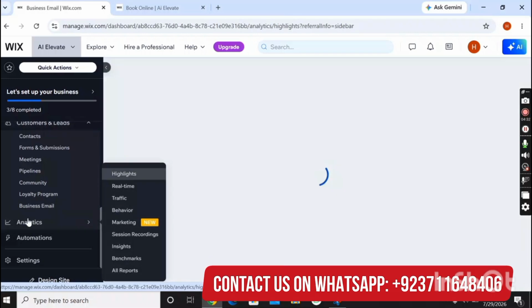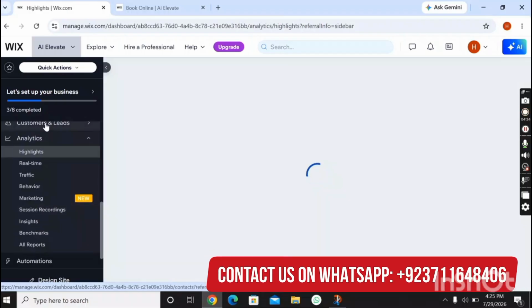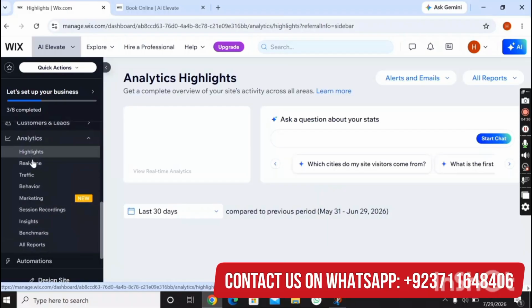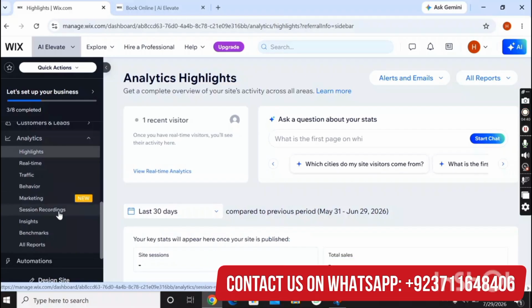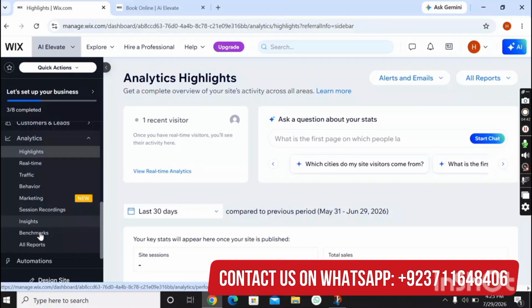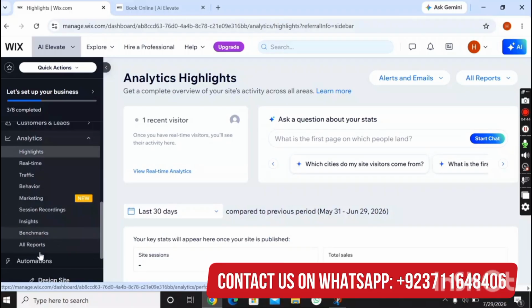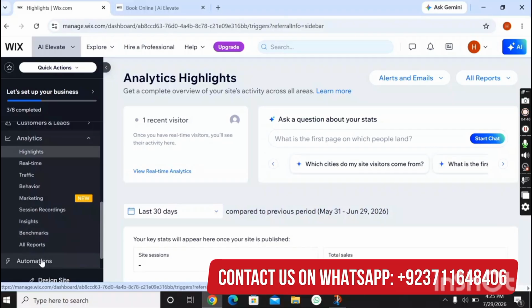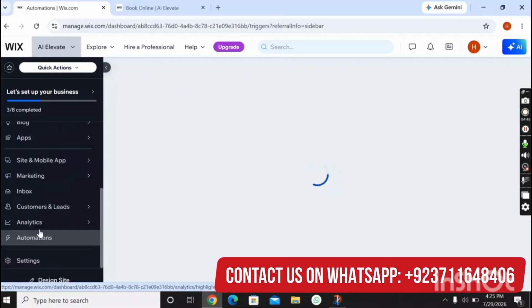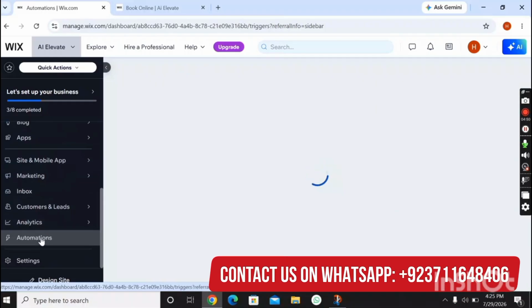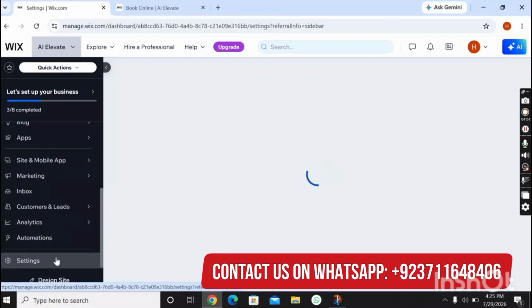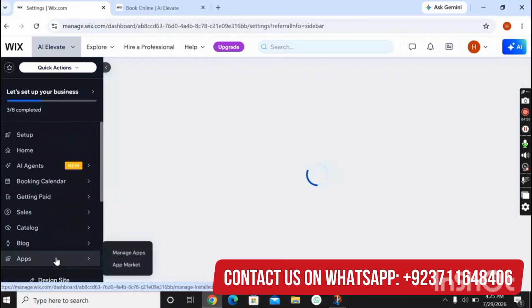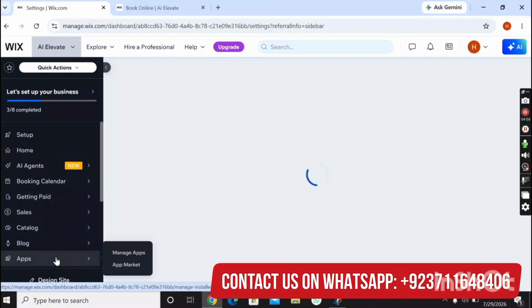In the analytics option, here are many sections. Here you can see highlights, real-time traffic, behavior, marketing, session recordings, insights, benchmarks, and reports too. So viewers, here is the automation section you can see, and here is the settings. So viewers, it was all about the admin panel or dashboard.